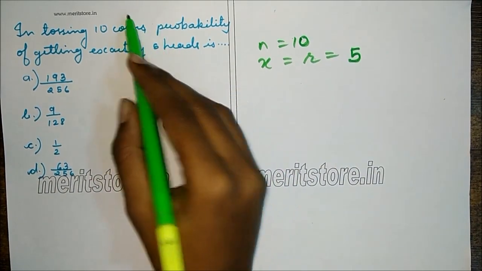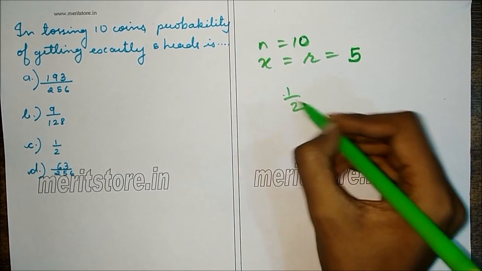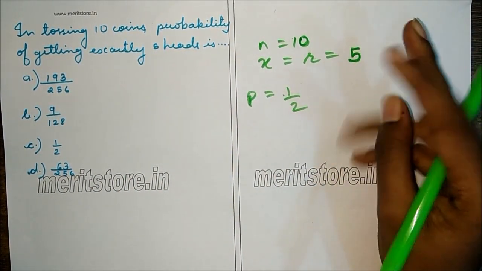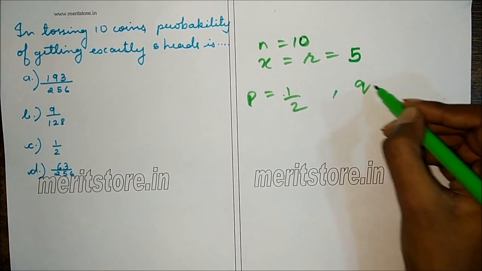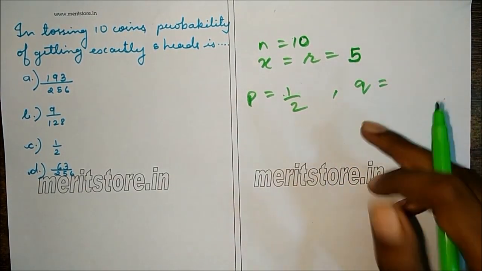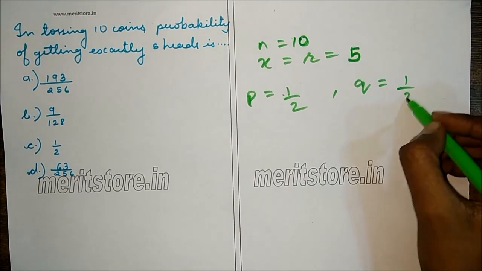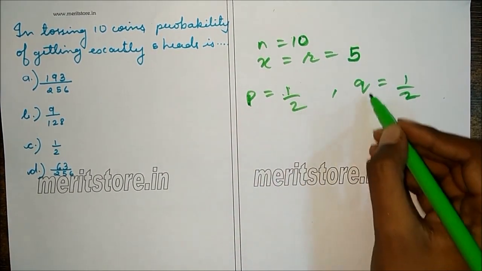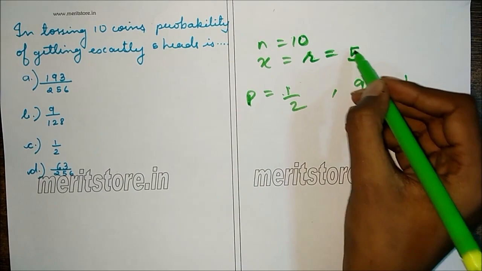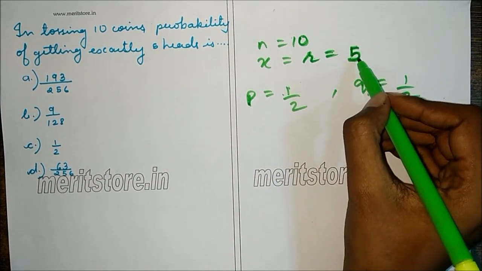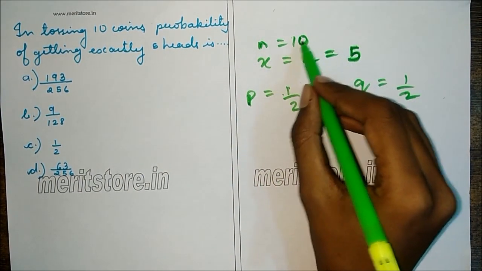The probability of getting a head in a coin toss is half, since there are 2 faces, heads or tails. So the probability of not getting heads, that is the probability of getting a tail, is also half. So we have p, which is half, q, which is half, r, that is the number of successes, is 5, and the total number of trials is 10.